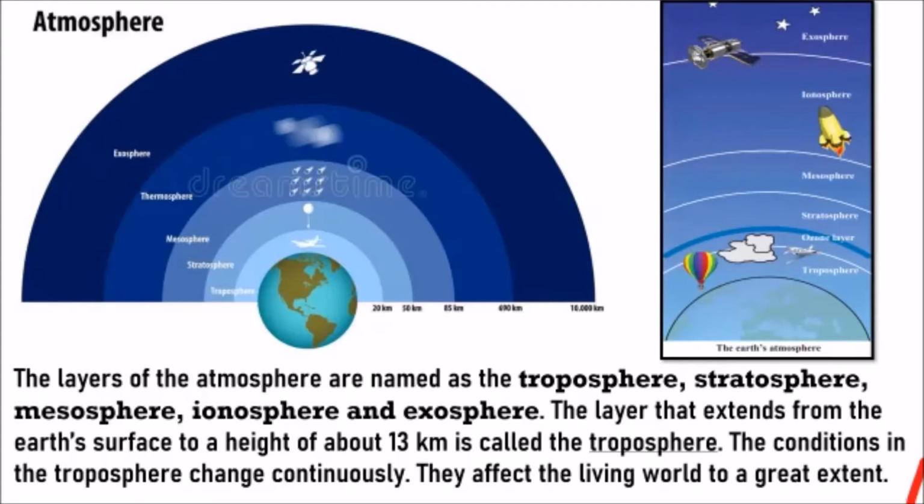Okay, so all these layers are important, but the most important is your troposphere, the layer that extends from the Earth's surface to a height of about 13 kilometers. Okay, height is 13 kilometers. That thick is your troposphere. Now, the conditions in the troposphere change continuously. They affect the living world to a great extent. Why does it affect the living world to a great extent? Because all that happens in your weather. We say weather is bad, weather is good, the air is so cold, the air is so hot.